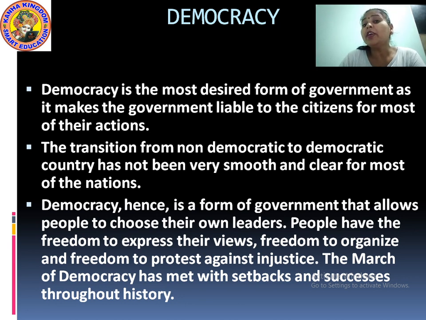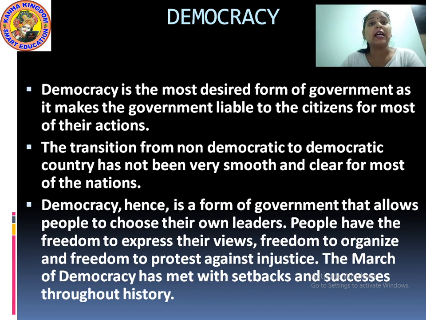Why are you able to do so? Because this is a democratic form of government where you can avail your own rights easily and you can speak for them very easily. So in that case, what is going to happen? Obviously, the management and the principal sir is going to replace the teacher with another one, by which you can get a peaceful environment to study and a good education for what you are actually coming here.